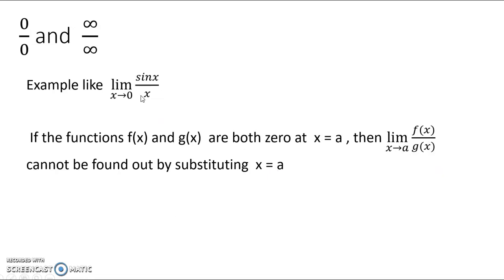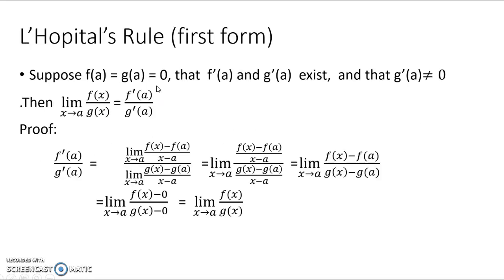That is, when x equal to 0, this is 0 by 0. We cannot find out the value. Right? So this is the L'Hopital rule to solve these types of problems like sin x by x.